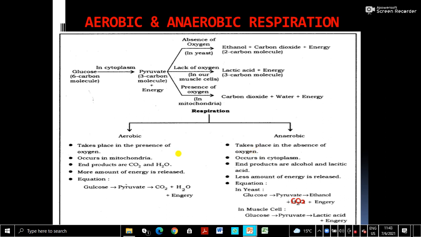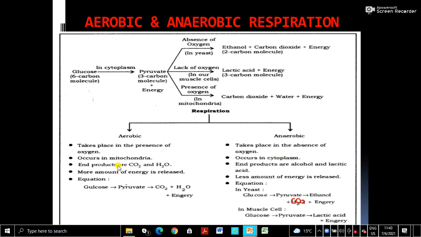Oxygen is not required for anaerobic respiration. Then where does it take place? Aerobic respiration, in fact the oxidation of the food, takes place in the mitochondria. The cytoplasm is also included, but the main step takes place inside the mitochondria. And anaerobic respiration fully takes place in the cytoplasm.